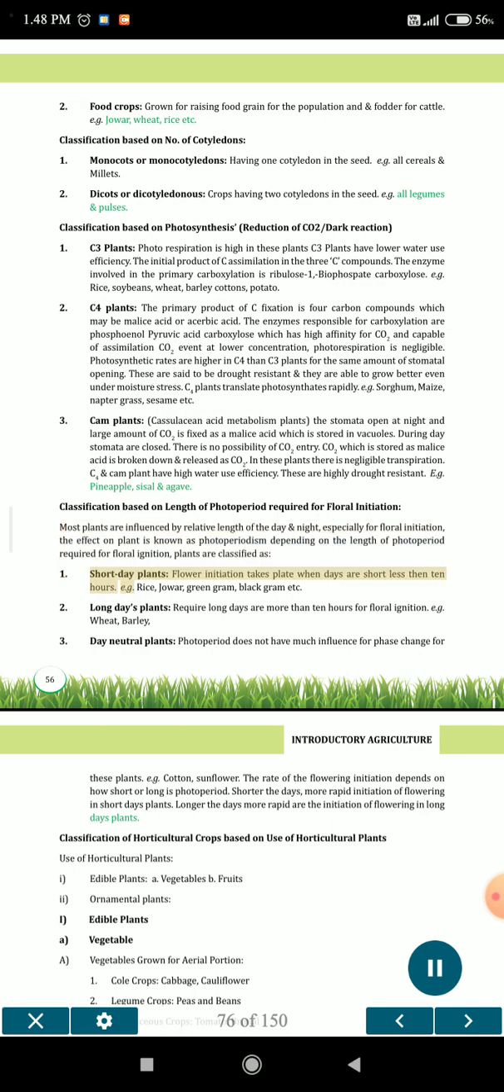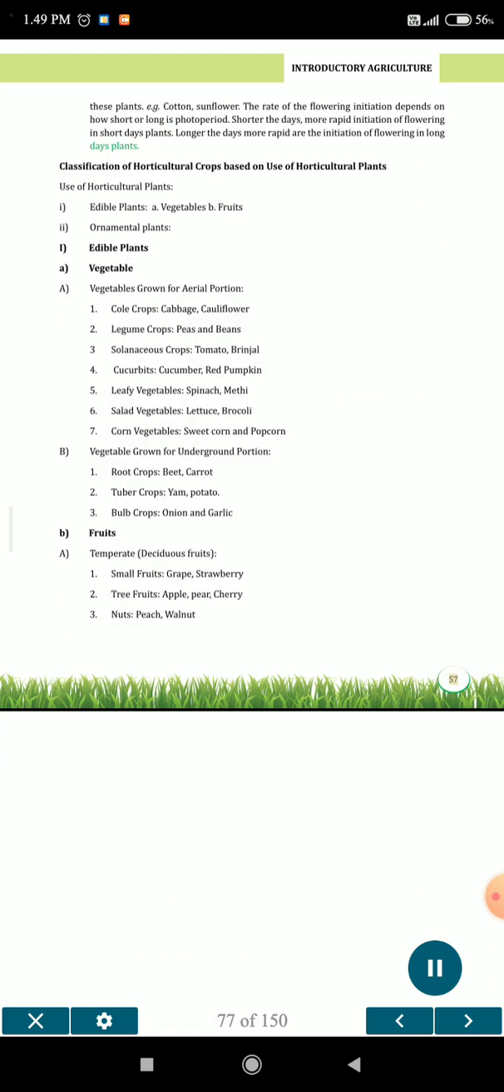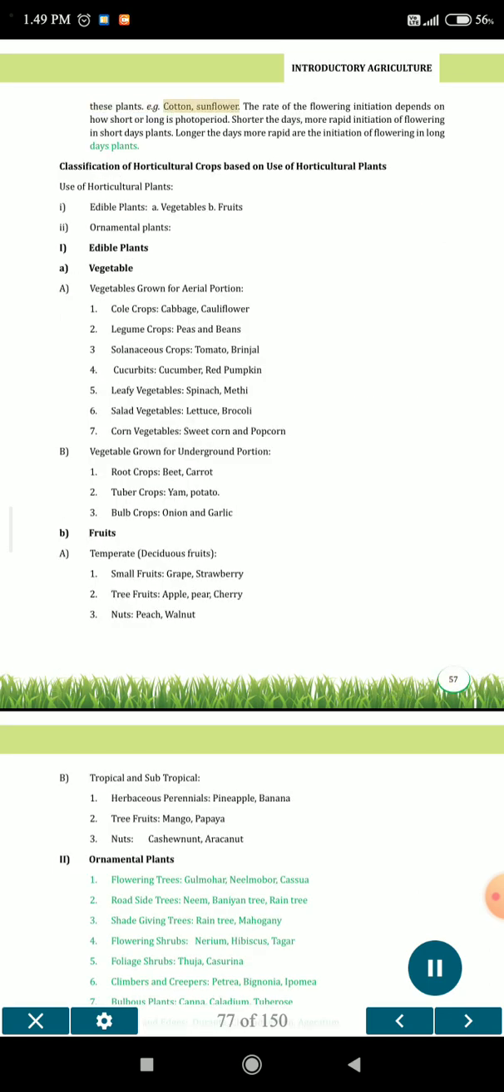1. Short day plants: flower initiation takes place when days are short, less than 10 hours, e.g. rice, jowar, green gram, black gram etc. 2. Long day plants: require long days, more than 10 hours, for floral initiation, e.g. wheat, barley. 3. Day neutral plants: photoperiod does not have much influence on phase change, e.g. cotton, sunflower. The rate of flowering initiation depends on how short or long the photoperiod is. The shorter the days, the more rapid the initiation of flowering in short day plants. The longer the days, the more rapid the initiation of flowering in long day plants.